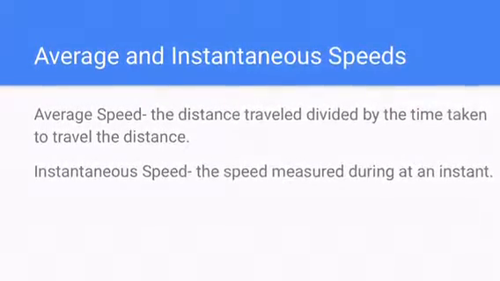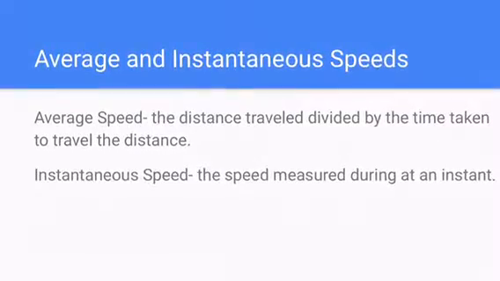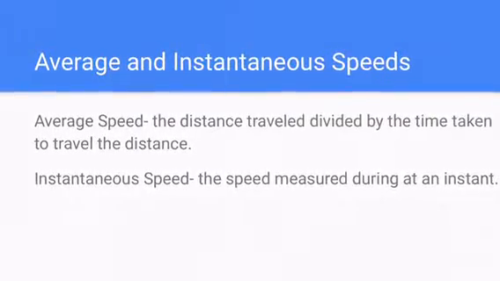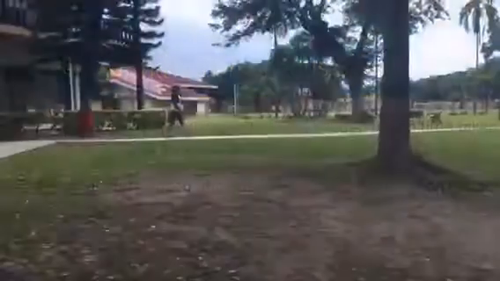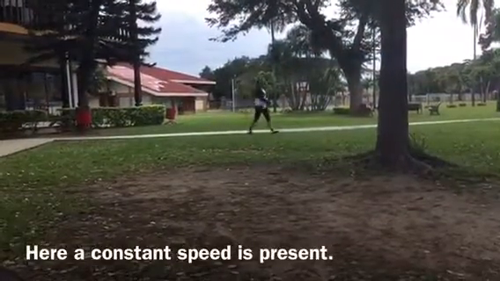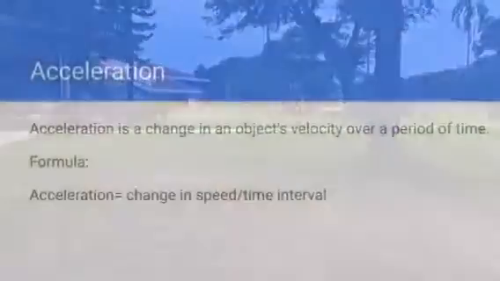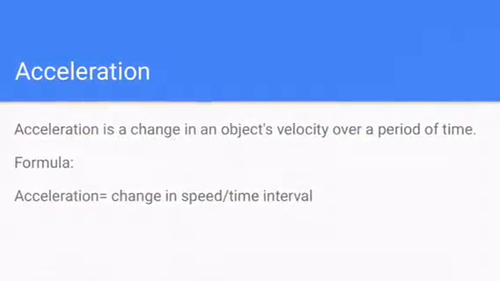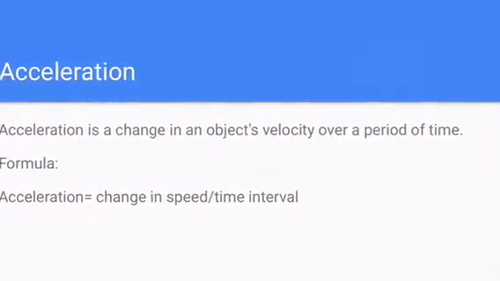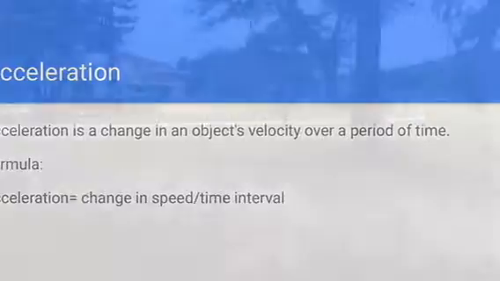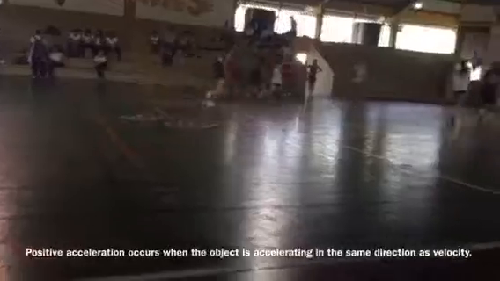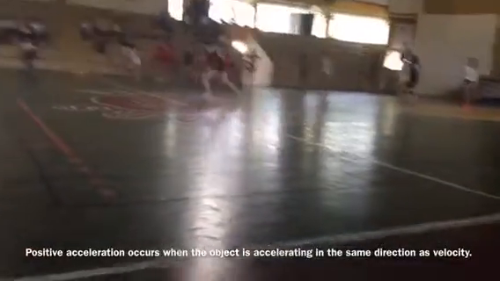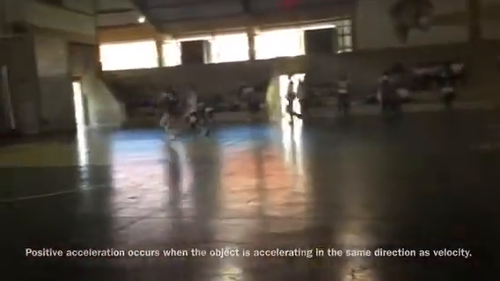Average speed is the distance traveled divided by the time taken to travel the distance. Instantaneous speed is the speed measured during an instant. Here, a constant speed is present. Acceleration is a change in an object's velocity over a period of time. The formula is acceleration equals change in speed divided by time. Negative acceleration brings an object to a stop. Positive acceleration occurs when the object is accelerating in the same direction as velocity.